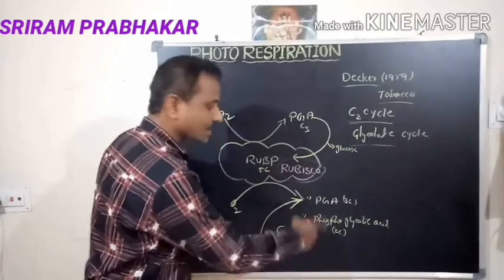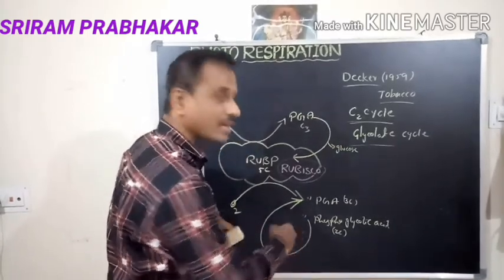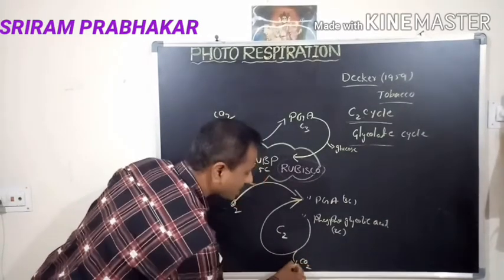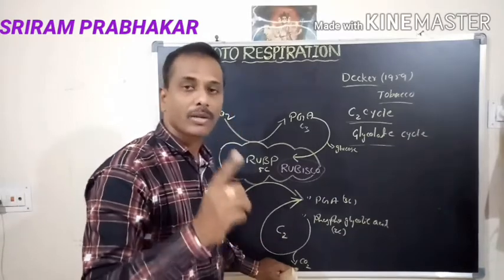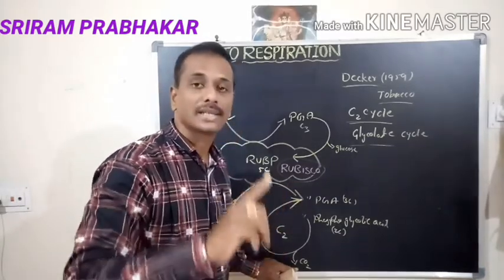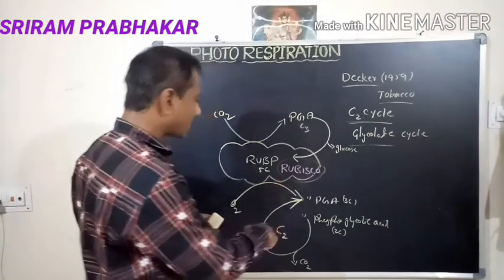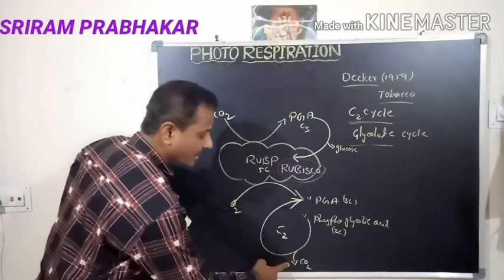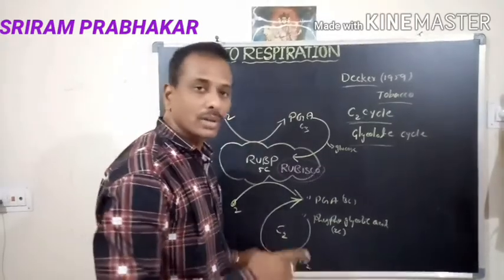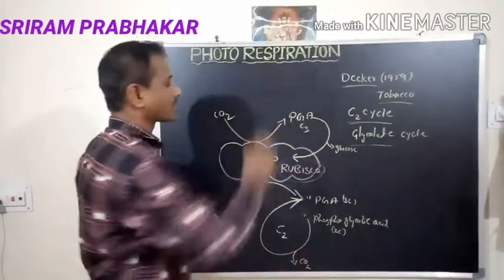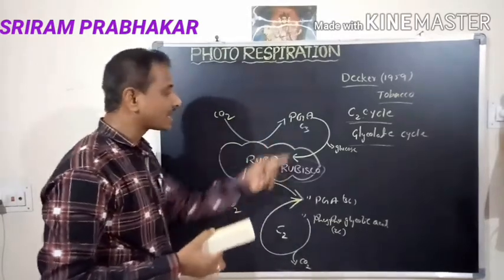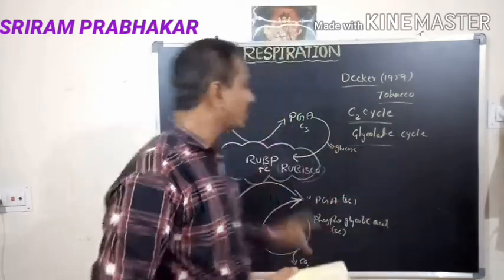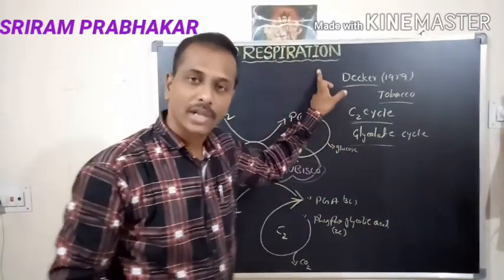This process is completed in several steps, but only here one carbon dioxide molecule is released as gas. So we can say why it is called respiration: oxygen is utilized and carbon dioxide is liberated, so we can call it a respiration process. The process takes place completely in chlorophyll tissue with the help of light, so it is called photorespiration.